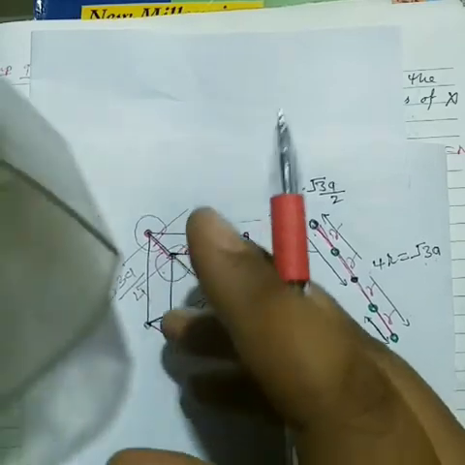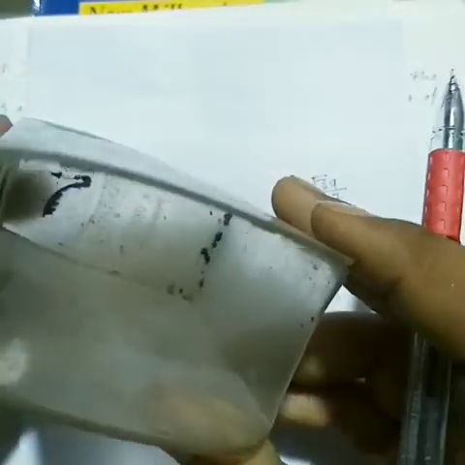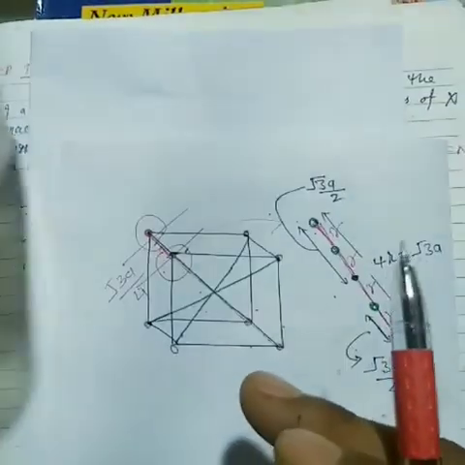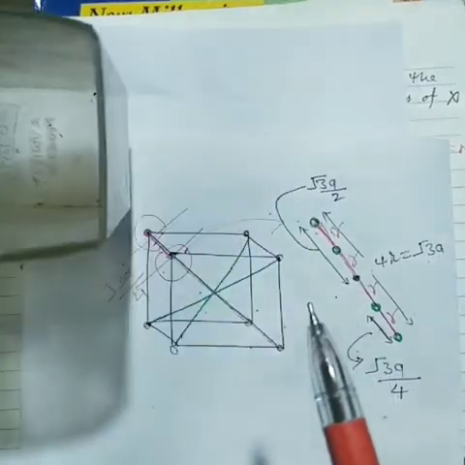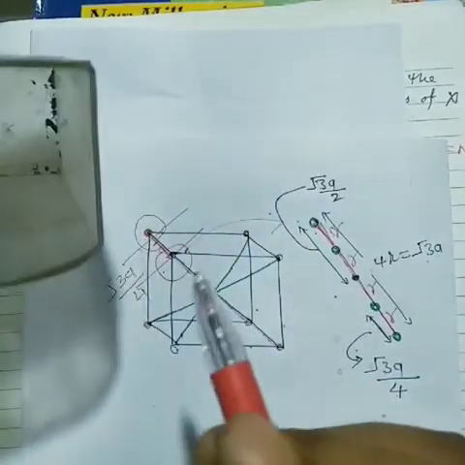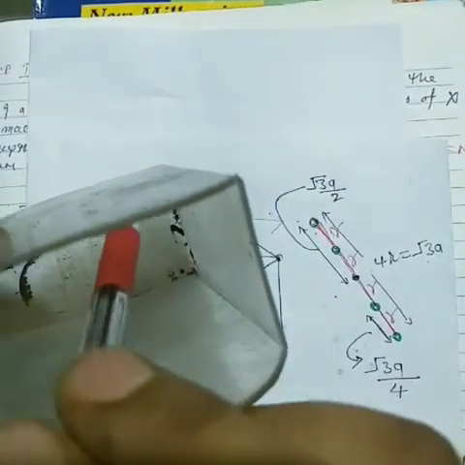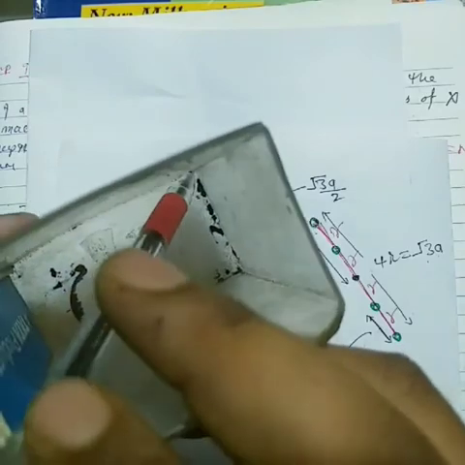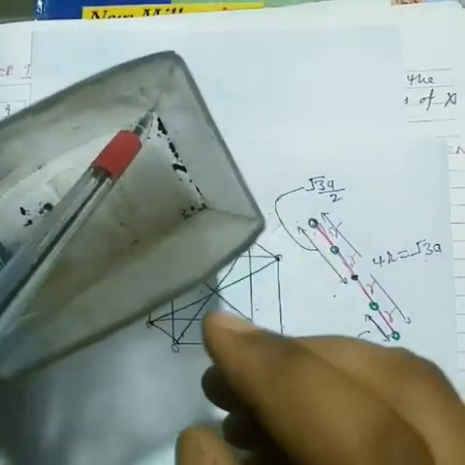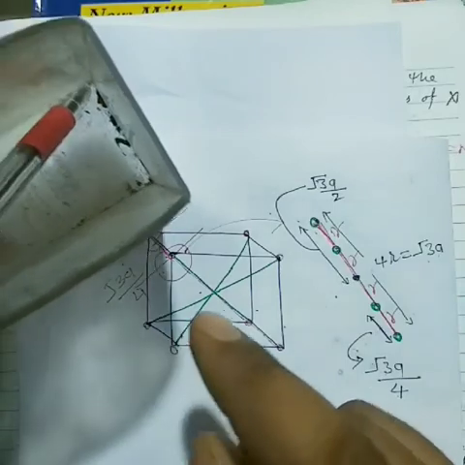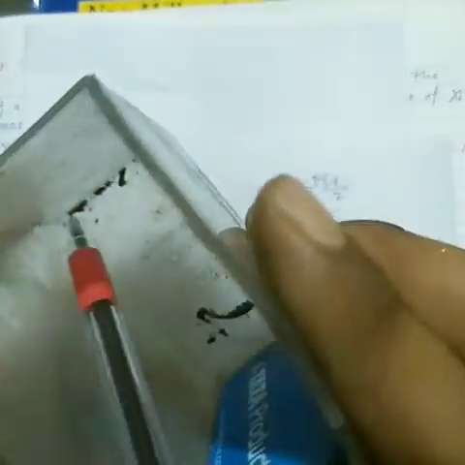I again want to demonstrate on this cube. Now see here, students, what I want to tell you. Now look at here. If there is a body diagonal, what I am doing is lower to upper. So here it is.